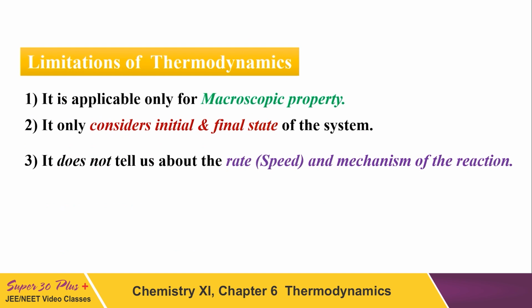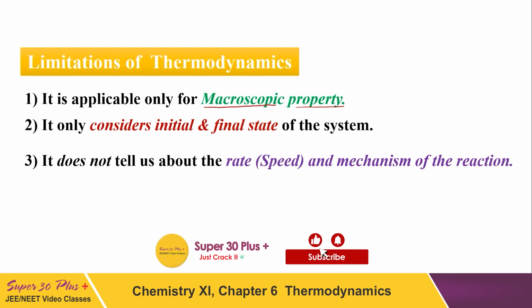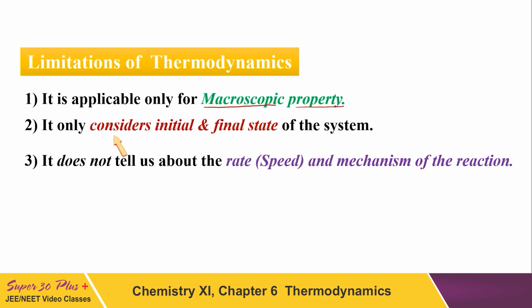But as a general rule of science, it also has some limitations. It is applicable only for macroscopic properties, meaning a large number of particles. Thermodynamics is not valid for a limited number of particles. It is valid for macroscopic properties, a large sample. It only considers the initial and final state of the system. You must be thinking, sir, what is the state of a system? What do we mean by the state? That I'll tell you later.